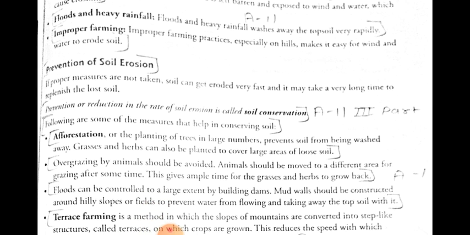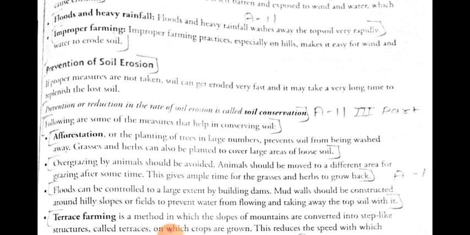So what are the ways through which we can prevent soil erosion? The proper measures should be taken to avoid the erosion of the soil quickly and to keep it fertile for a long time. The process of prevention or reduction in the rate of soil erosion is called soil conservation.